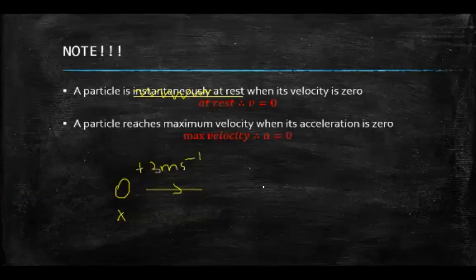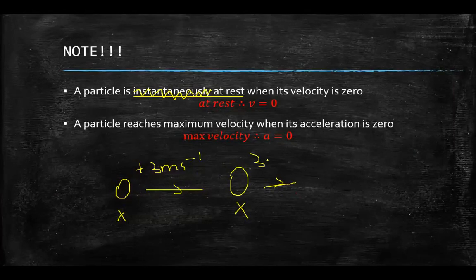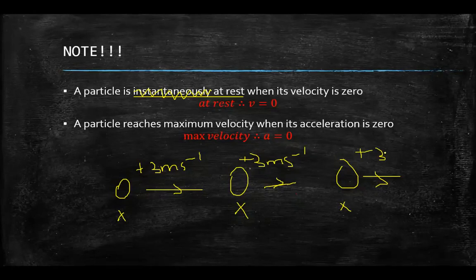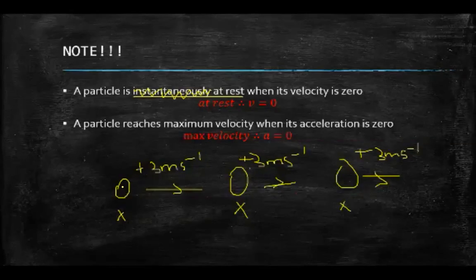Then I check again the velocity at this point, and I realize it's also 3 meters per second. And then at this point, it's also positive 3 meters per second. So at each point I check the velocity of this. This is the same particle, right?